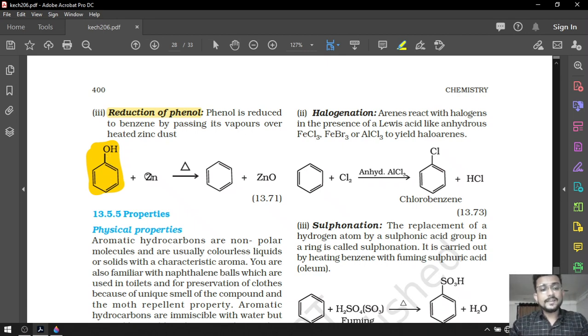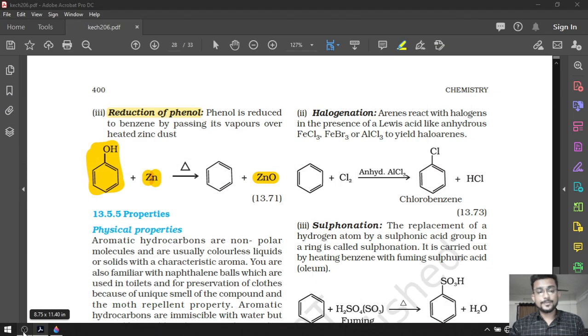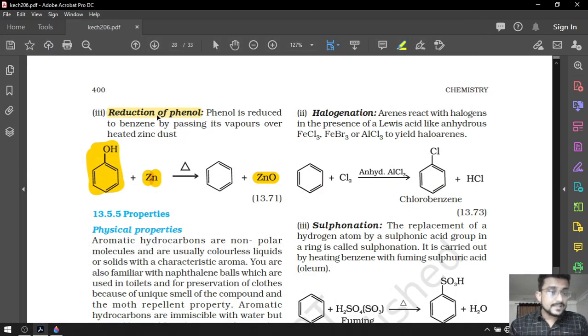When phenol is heated with zinc dust, it is converted into benzene and ZnO is released. Means oxygen combines with the zinc and hydrogen will be attached over there. So basically we have three different methods to prepare benzene. First from ethyne, second from benzoic acid, and the third from phenol. So that was the preparation of benzene.